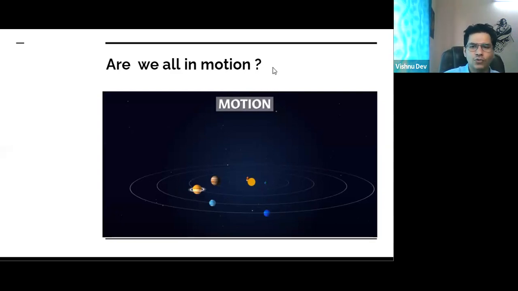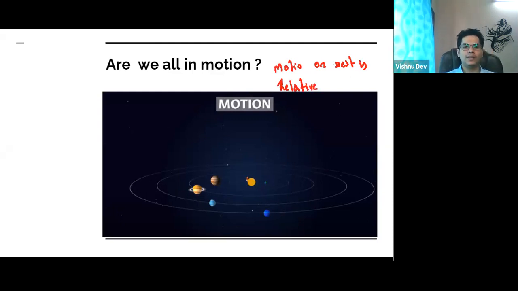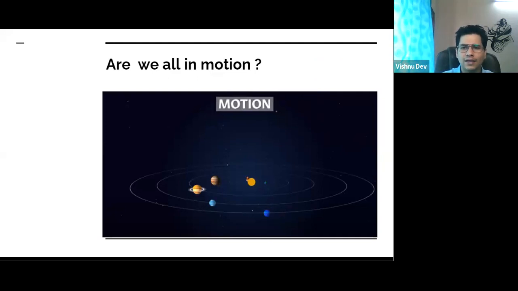So I can say motion is relative, yes or no? The concept of motion or rest is relative. Relative means with respect to any other object, any other point. Yes, exactly, Madhav. The place of view, the place of observation should be given. Is this clear? Does anyone have any doubt? It seems easy. I cleared these things in the last class, so I'm just revising.